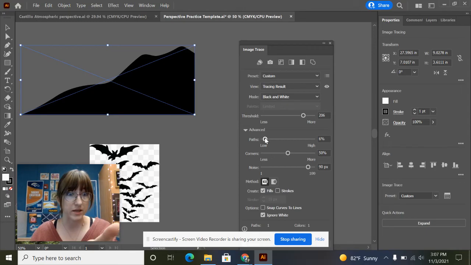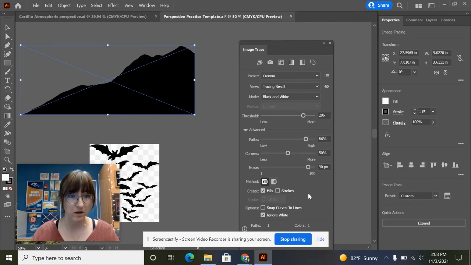So did you look at my mountain? Okay, look, it's detailed, and then now it's very smooth. It's very detailed if I go over here, and it's very smooth if I go over here. Okay, I want to find someplace where it feels detailed but not too much. So maybe somewhere over here would be good.